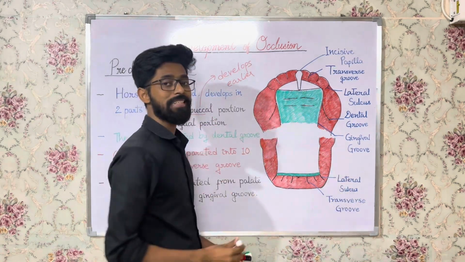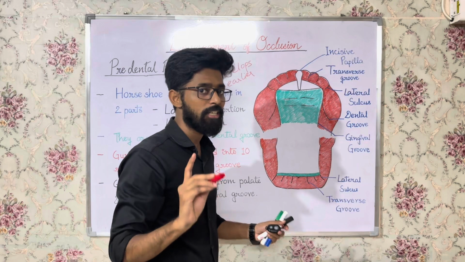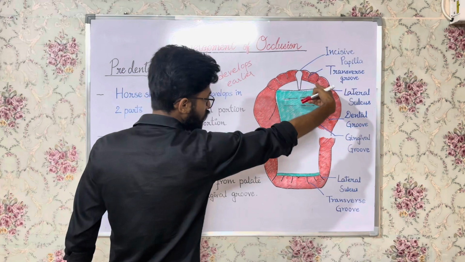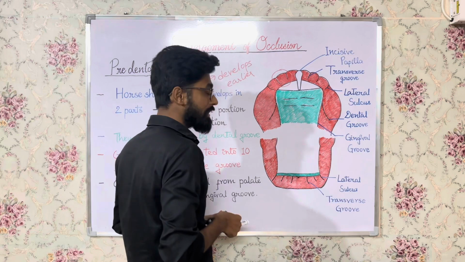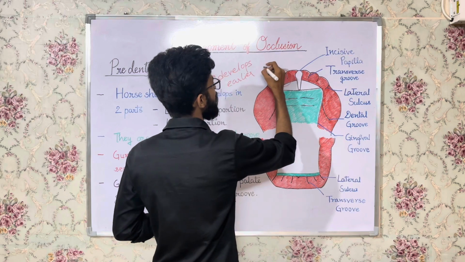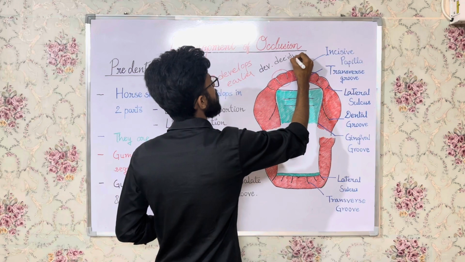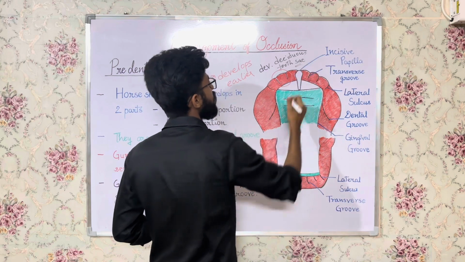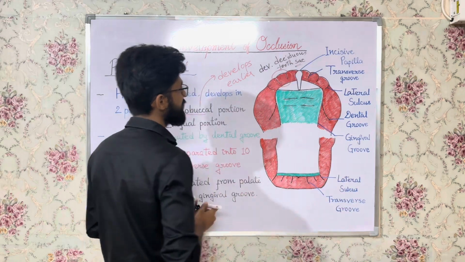Now why is this gum pad separated into 10 segments? Because in each jaw there will be 10 deciduous teeth, right? So the entire gum pad is divided into 10 segments by transverse grooves. And each segment will have what? One developing deciduous tooth sac, right? They will be developing into the future deciduous teeth, right? Each of the segments will have one developing deciduous tooth sac.